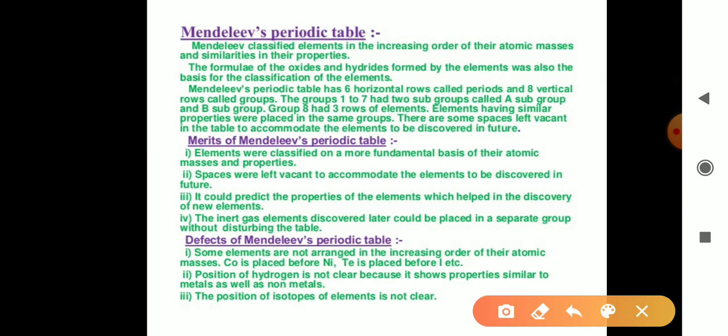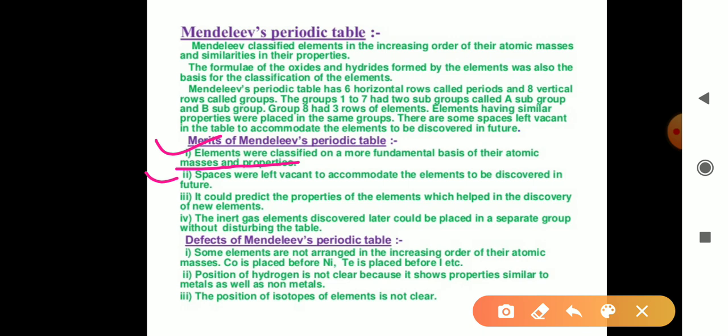Then the next topic is the merits of Mendeleev's periodic table. So there are some merits over Newland's octave. So see one by one. Elements were classified on a more fundamental basis of atomic masses and properties. So the base of classification is atomic mass.